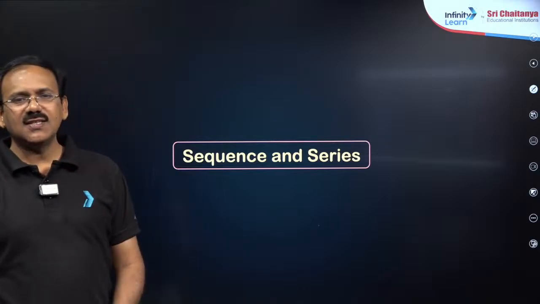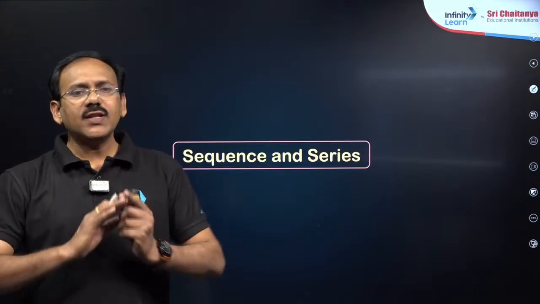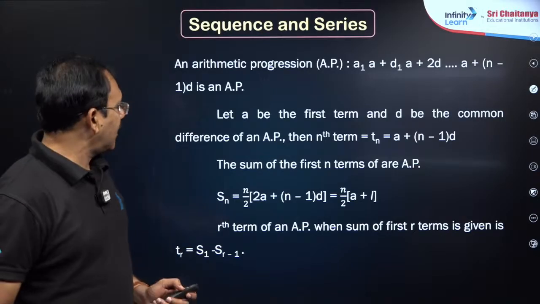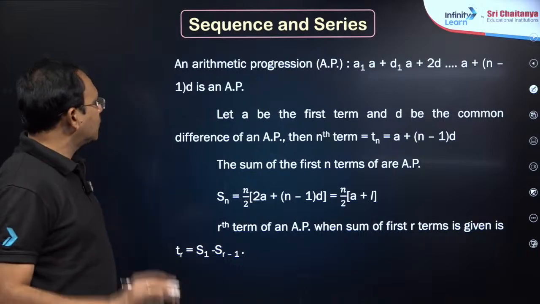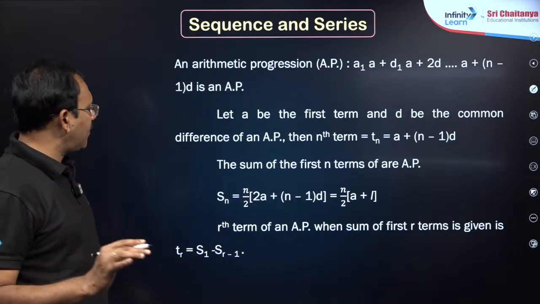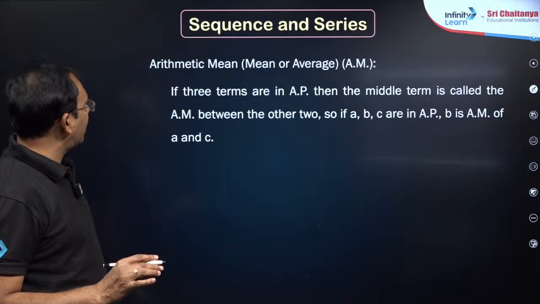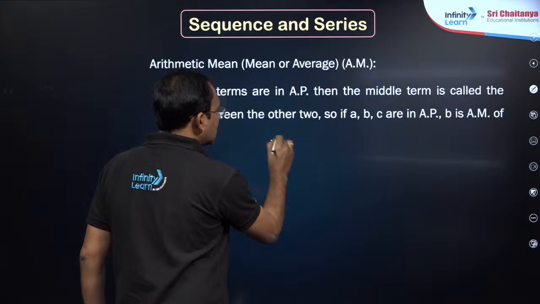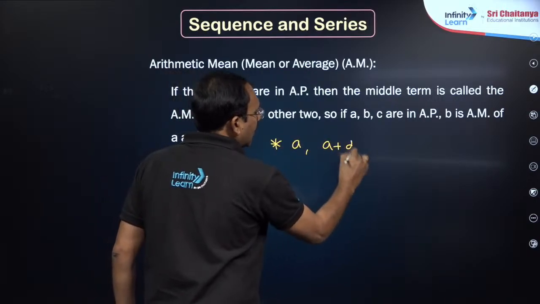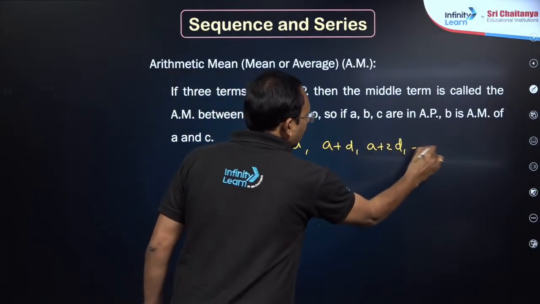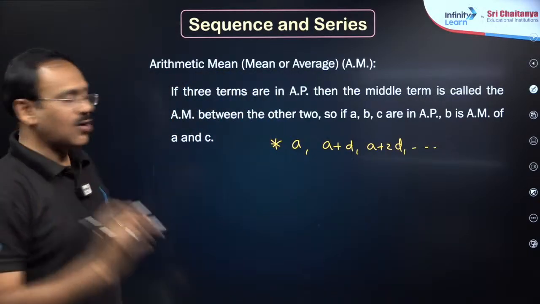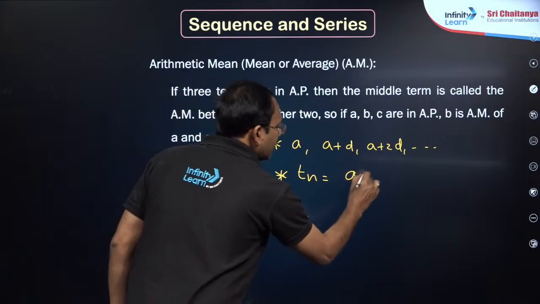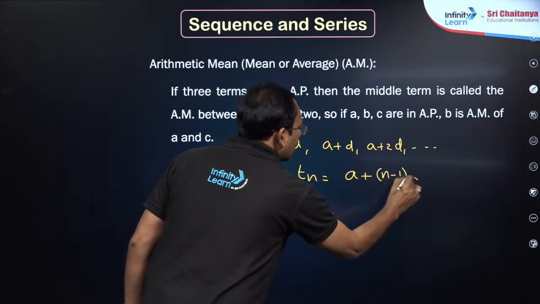So, sequence and series, a simple chapter, my dear friends, with almost no formulae, but I can say a very important topic. You see, simple step, what is an AP? Let me write here. In an AP, what you need to know, dear students, is the general form of an AP: a, a plus d, a plus 2d and so on. a is called the first term, d is called the common difference. How will the nth term of an AP be? The nth term will be a plus n minus 1 into d.